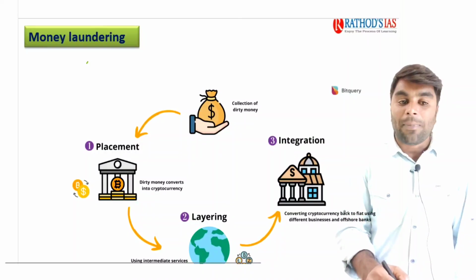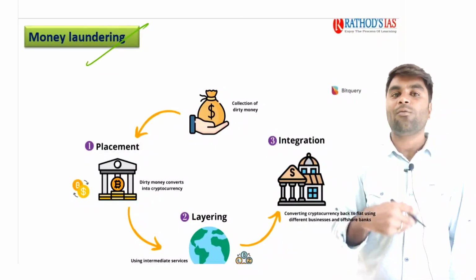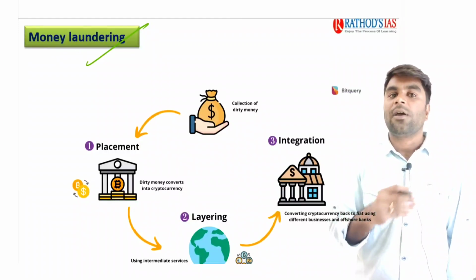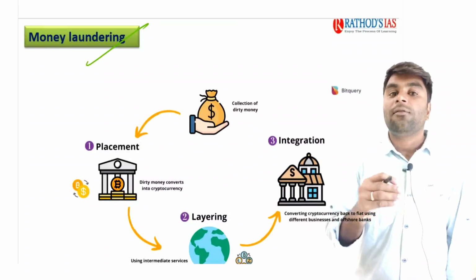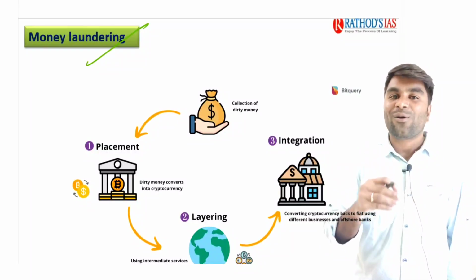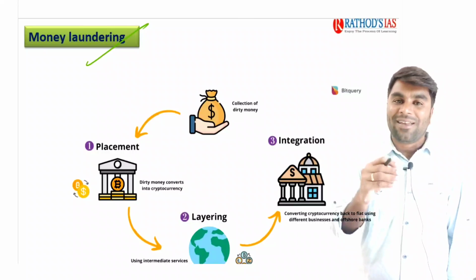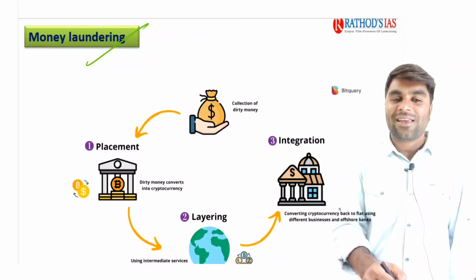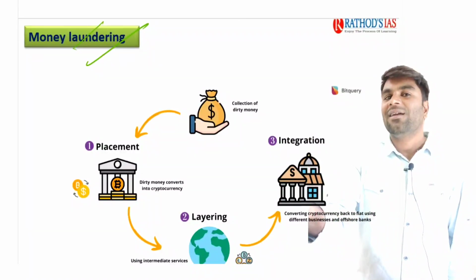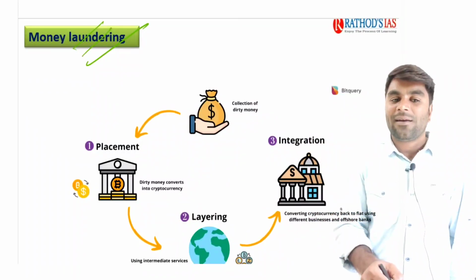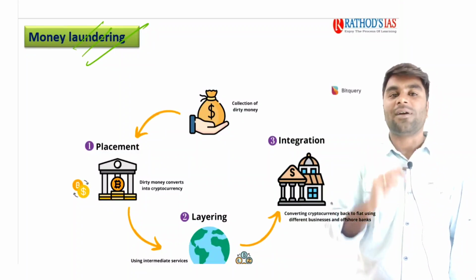Next we have money laundering. To put it simply, what is the meaning of money laundering? Try to imagine it. If you give your dirty white clothes to the laundry, what are they going to do? They are going to wash it and make it white. Similarly, money laundering works in the same way in case of money. If you take the black money, it will get converted into white and be given back. So money laundering simply means converting black money to white money.